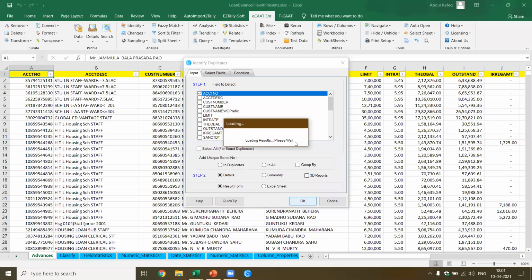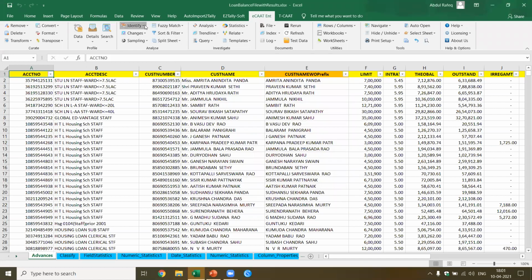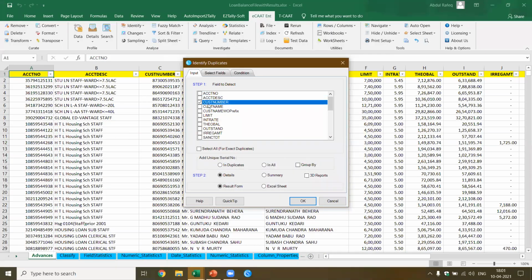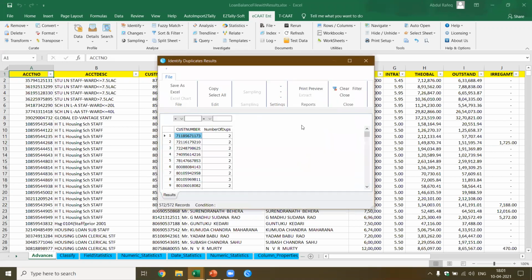This should be very simple because we already knew there are no duplicates. Now identify duplicates based on, let's say, the customer number. There will be duplicates in this, and I want a summary. This is how you find the difference from what is there in Excel. Here, for each customer number, you'll also be able to get to know how many loans have been granted.